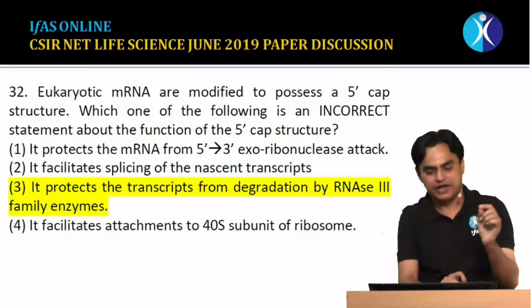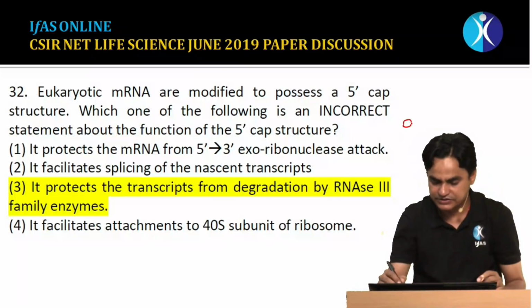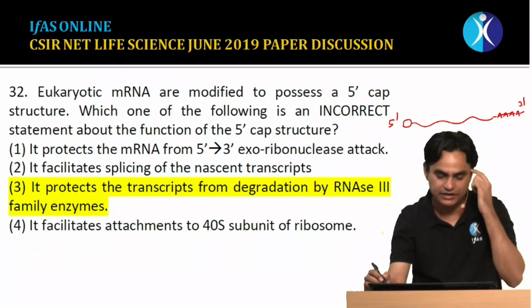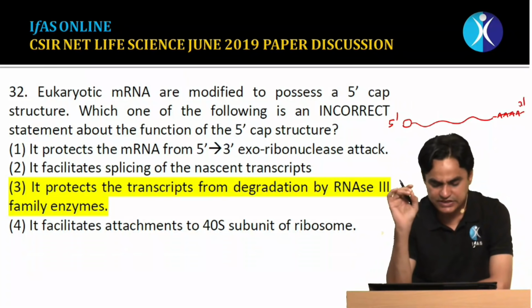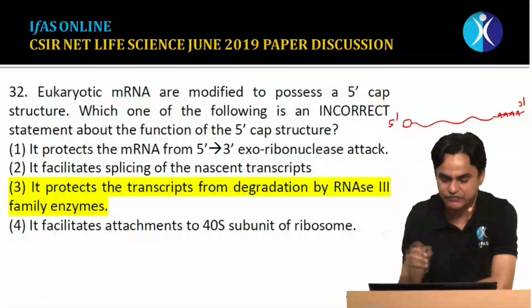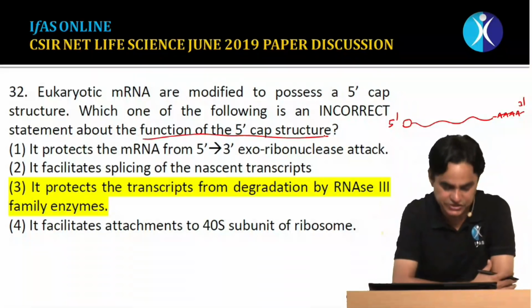Eukaryotic mRNA are modified to process a 5' cap structure. We know that in eukaryotic mRNA there is a 5' cap structure, and at the 3' end there is a polyadenylation, poly-A tail. Which one of the following is an incorrect statement? We have to again find out the false statement related to the functions of the 5' cap structure.